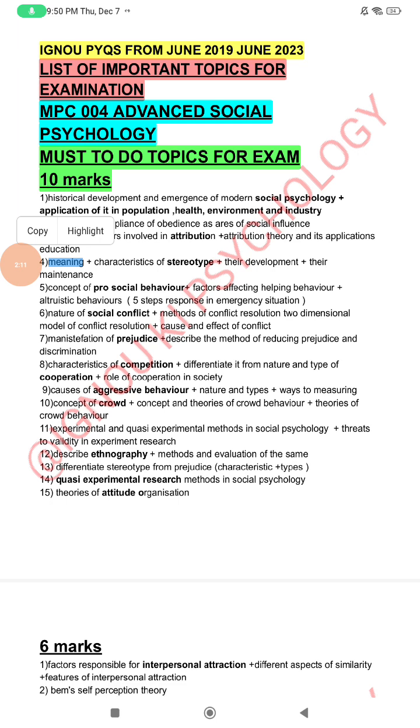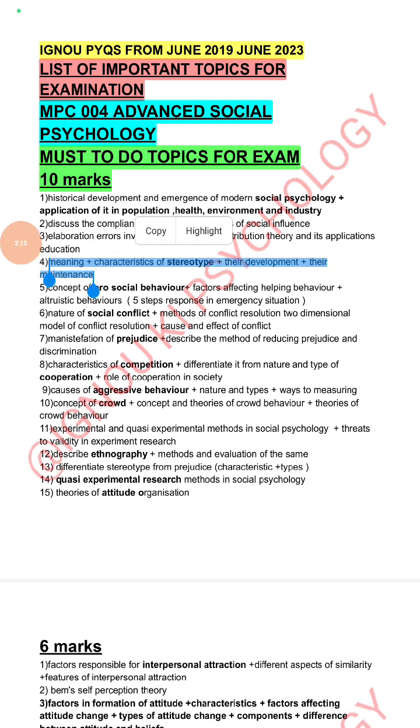Question number 4, meaning plus characteristics of stereotypes, their development as well as their maintenance.